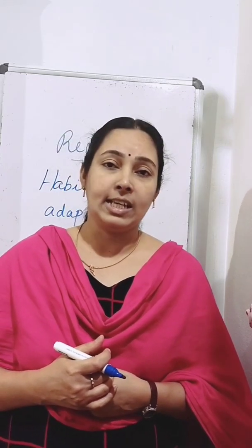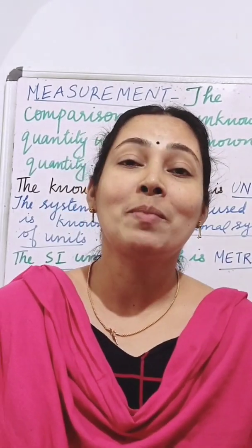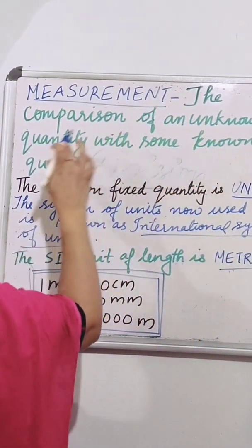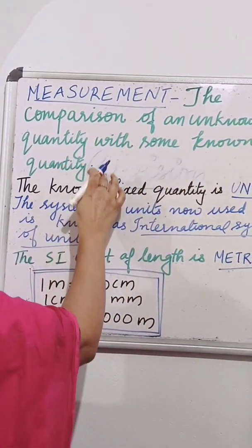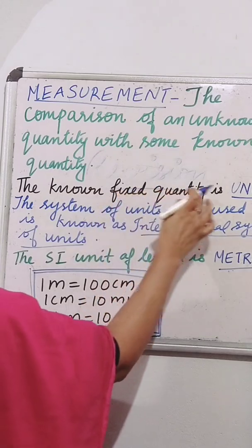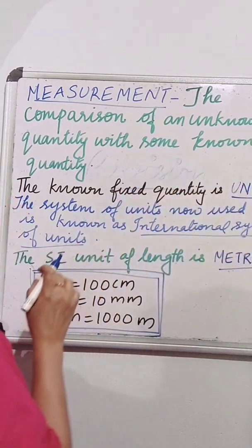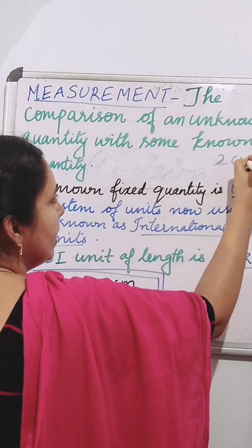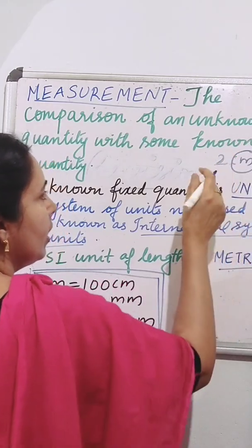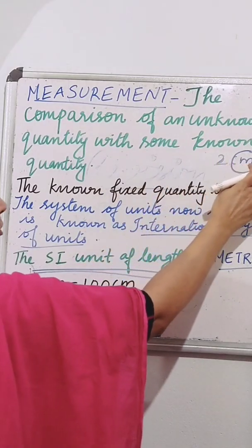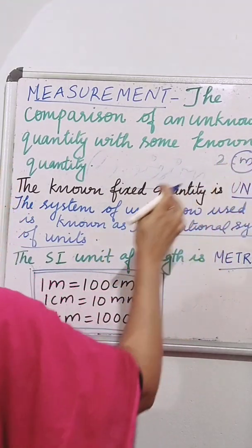Okay, so next we can discuss the important points in the 10th lesson, that is motion and measurement of distances. So what is measurement? The comparison of an unknown quantity with some known quantity is called measurement. The fixed quantity is called unit. So when we write 2 centimeter, centimeter is the unit. The unknown quantity is 2 and the fixed quantity is centimeter.